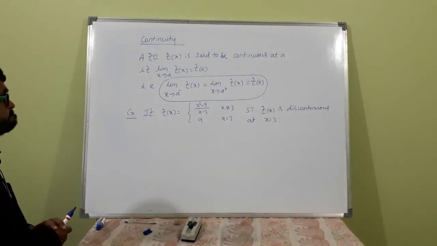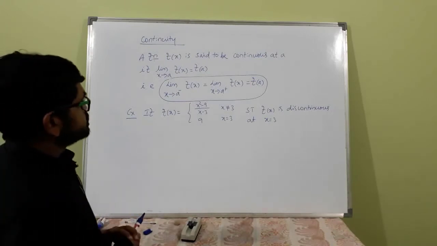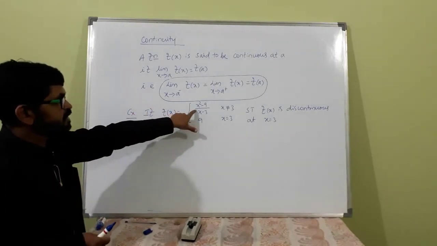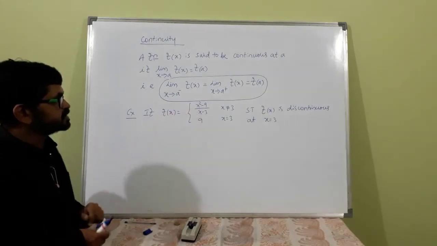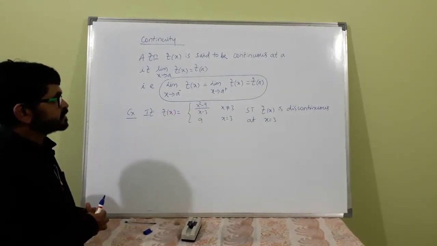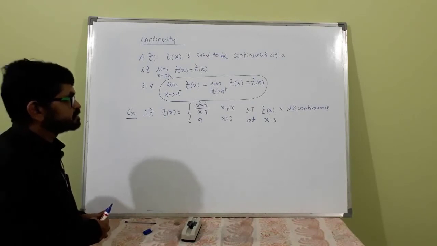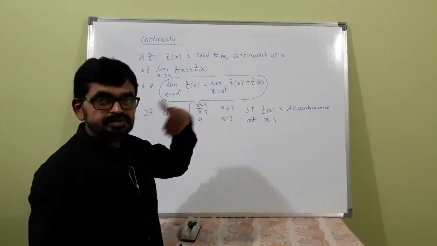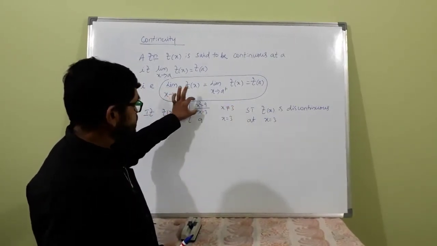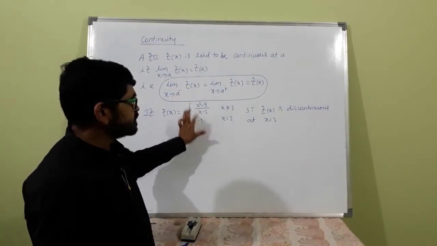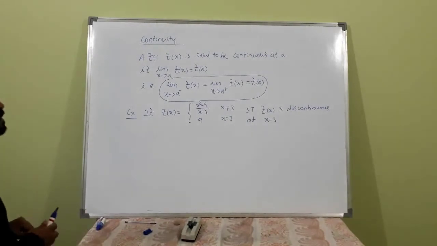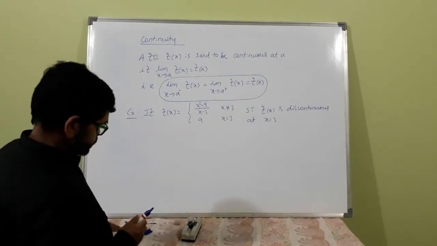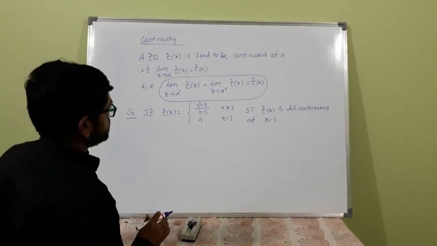Is it okay? Okay. Let us consider one simple example. Suppose the function f(x) is defined as x squared minus 9 divided by x minus 3 when x is not equal to 3. Show that f(x) is discontinuous. When x is not equal to 3, it means x may be more than 3 or less than 3. When exactly x is equal to 3, the functional value is 9, that is given. So you have to prove this is discontinuous. By drawing the graphs you can prove that, but I will follow the algebraic method.